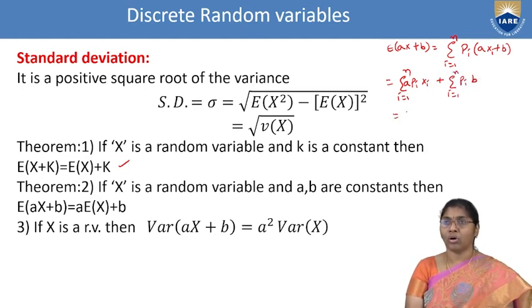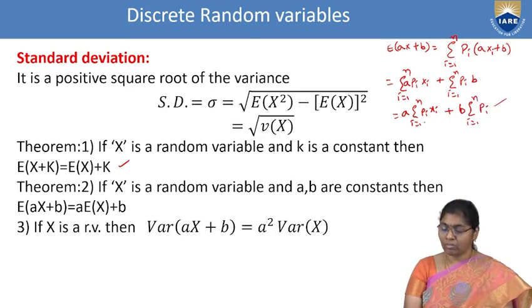Now a is a constant. By using theorem 1, a is a constant, eliminating it outside, summation i equal to 1 to n pi xi plus b into summation i equal to 1 to n pi. We know the property, this is 1. This is nothing but E of x, so that equals a into E of x plus b into 1.